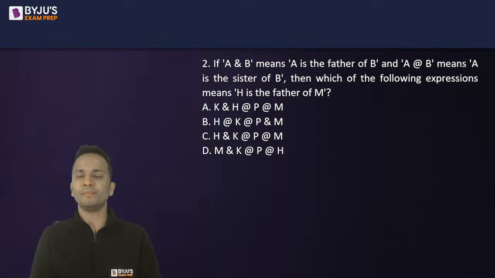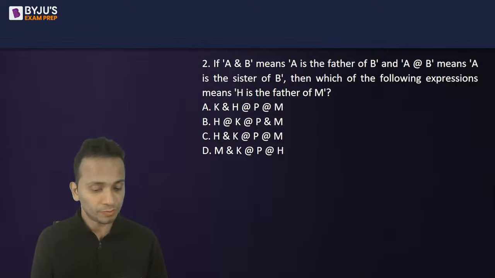H is the father of M. Now, question on blood relations. Yes, this is one of the important topics in reasoning section for SNAP examination.